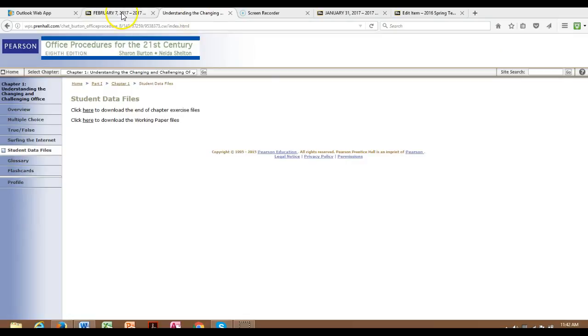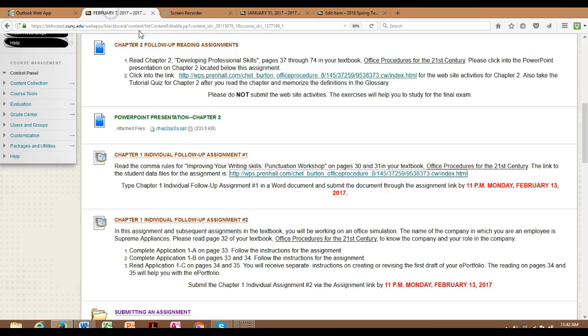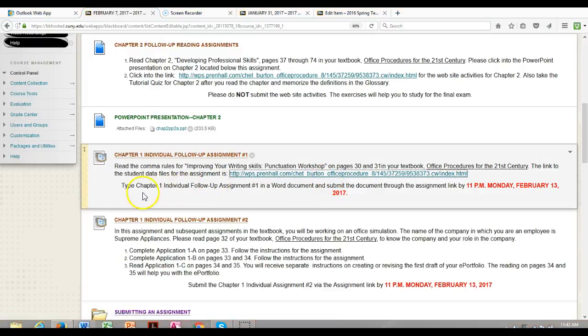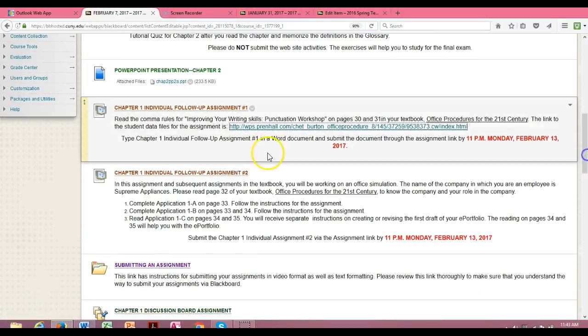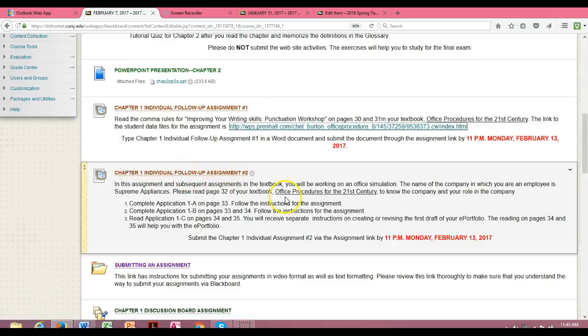We close this out and go back to the follow-up. Type Chapter 1 follow-up in a Word document and submit the document through the assignment link. You have to do this in a Word document, not on the Blackboard site itself, because I can't correct it. The second thing that you have to do is go to the textbook and complete Application 1A on page 33, following the instructions for the assignment. This is an office simulation. You are an employee of Supreme Alliances, so make sure you follow the instructions.